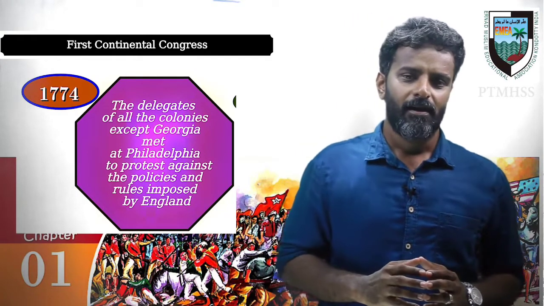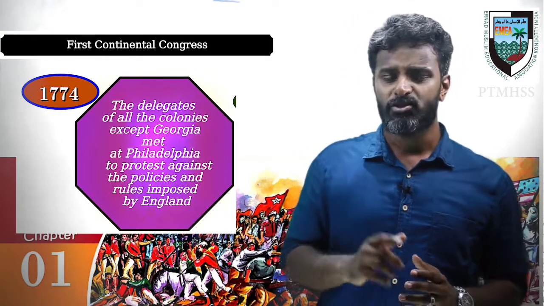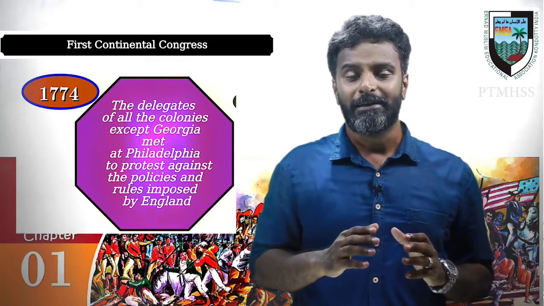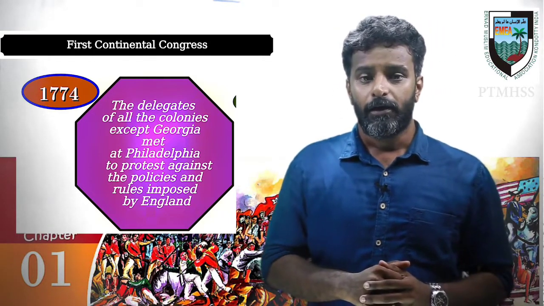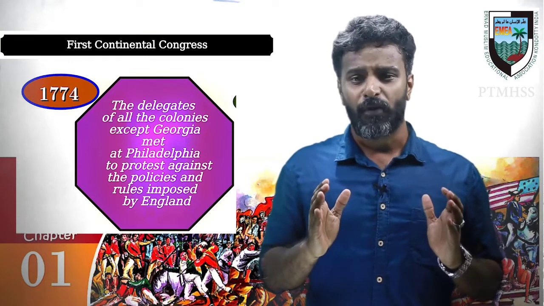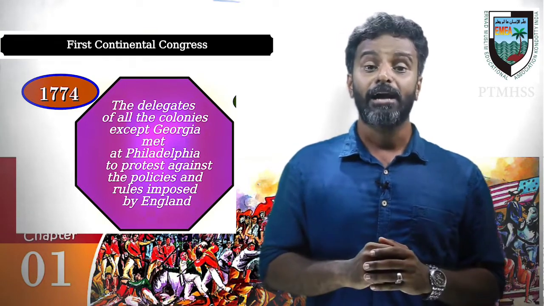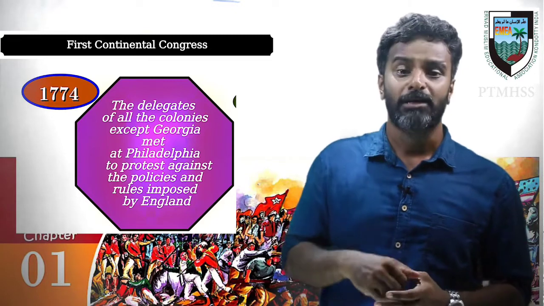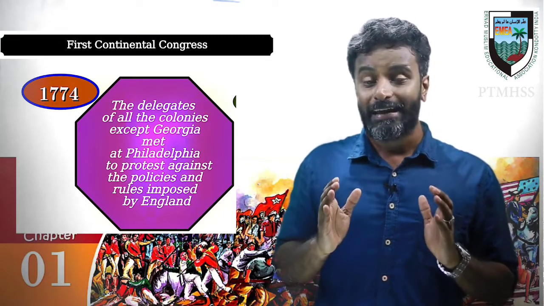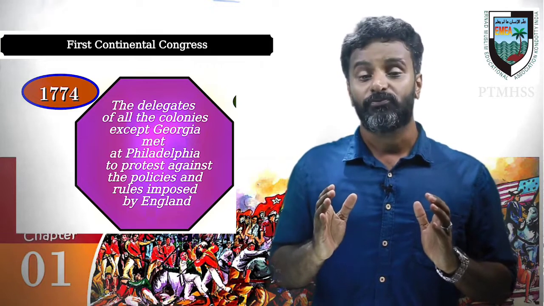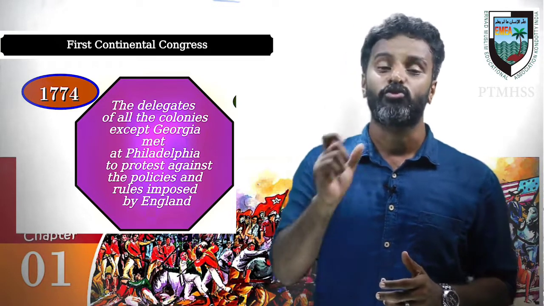To protest against the rule implemented by the British government, the delegates from the 13 colonies decided to meet together at Philadelphia. The delegates met at Philadelphia except Georgia.